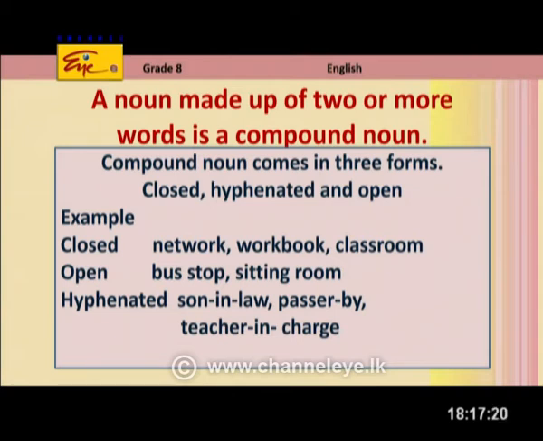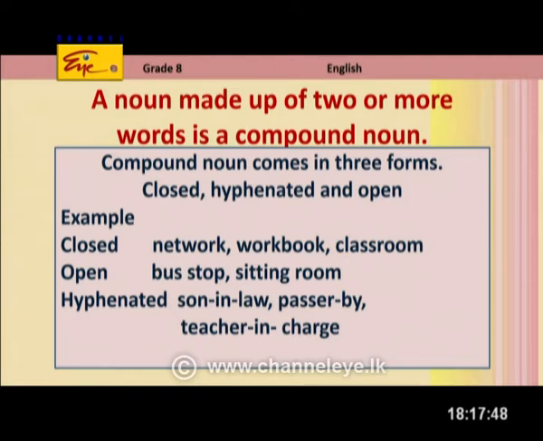Network, 2 words, but written together. Workbook, 2 words written together. Classroom, 2 words written together. So those are closed type, right? And open type, bus stop, separately. We write the 2 words separately. Can you see the space in the middle? Oh, yes. Sitting room, separate. Swimming pool, right?